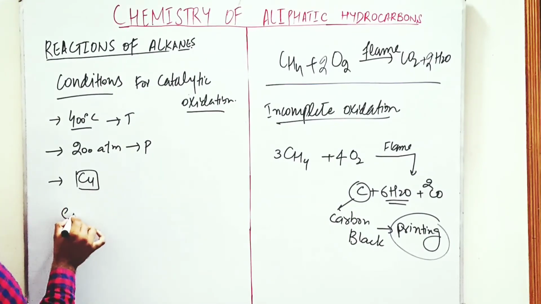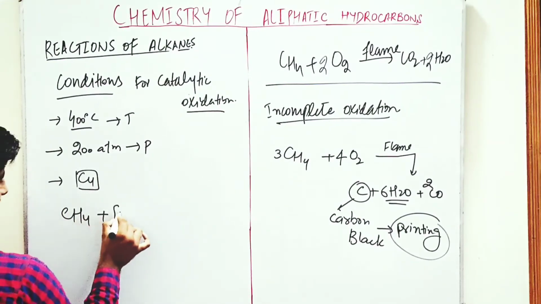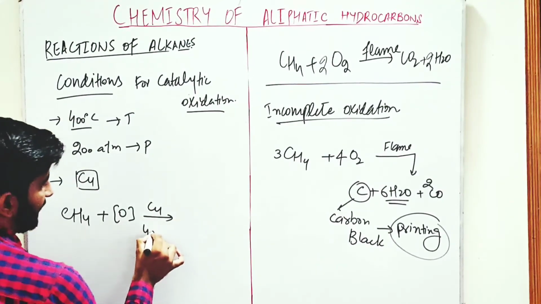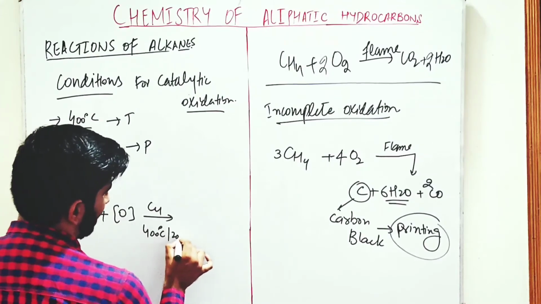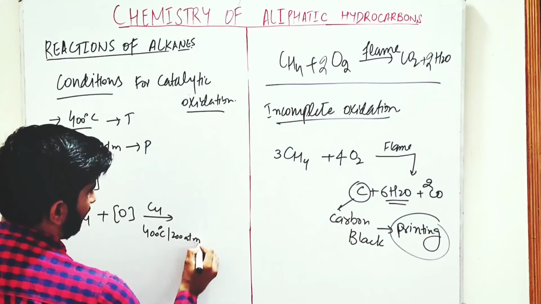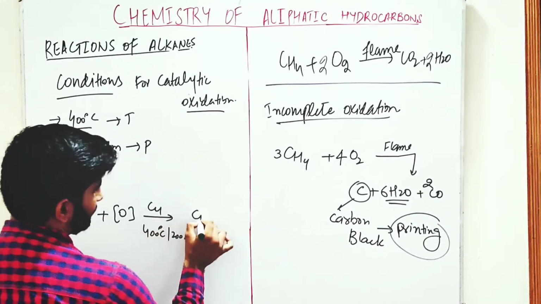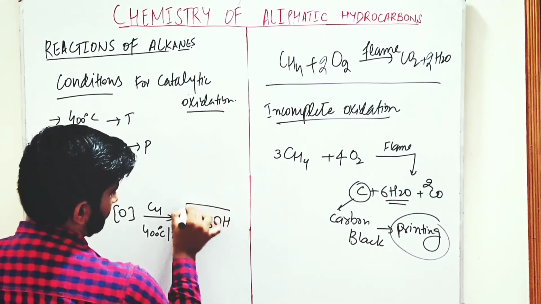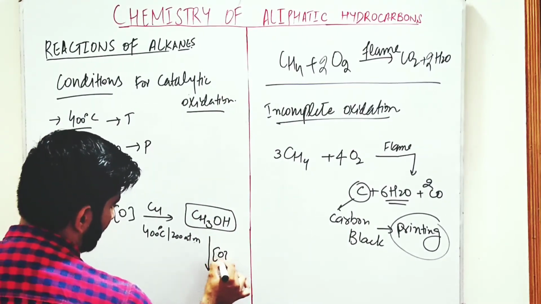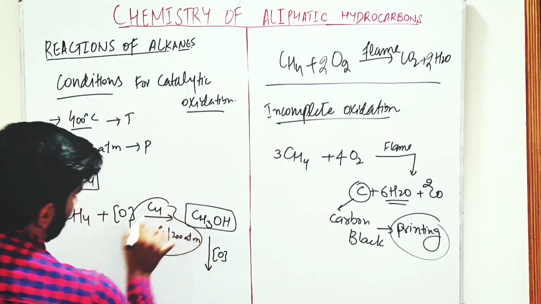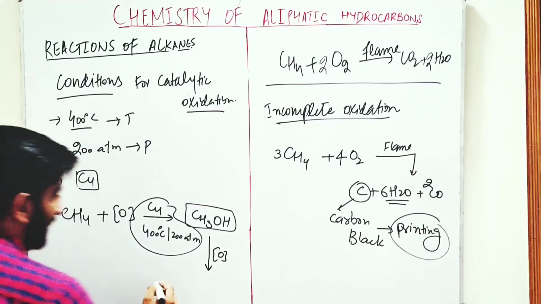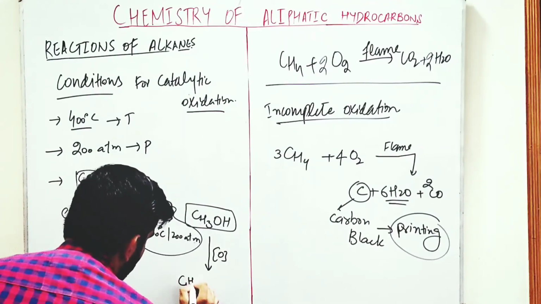So firstly we take methane, then we add nascent oxygen. Reaction takes place in the presence of copper at 400 Celsius temperature and 200 atm pressure. Then there is formation of alcohol. Methanol is formed. Then again we add nascent oxygen, same conditions: in the presence of copper, 400 Celsius temperature, 200 atm pressure. Then there is formation of formaldehyde.